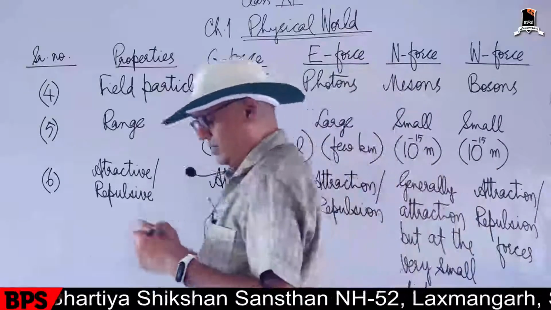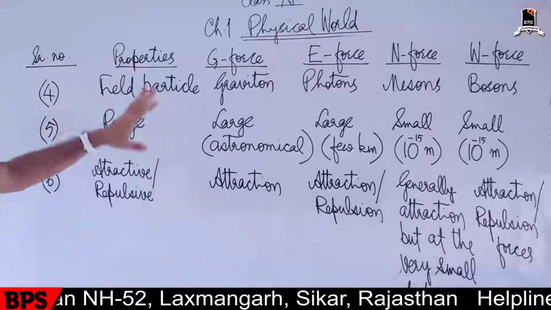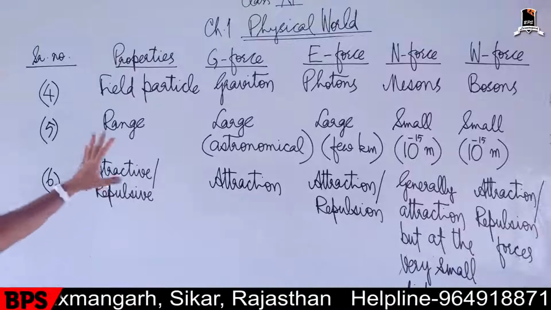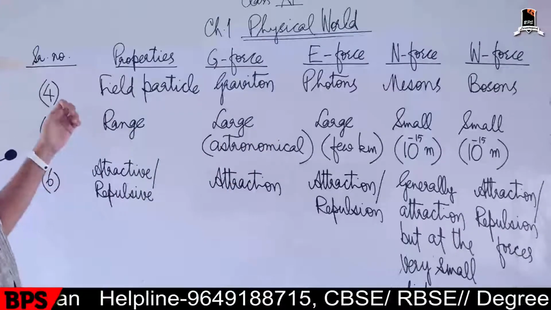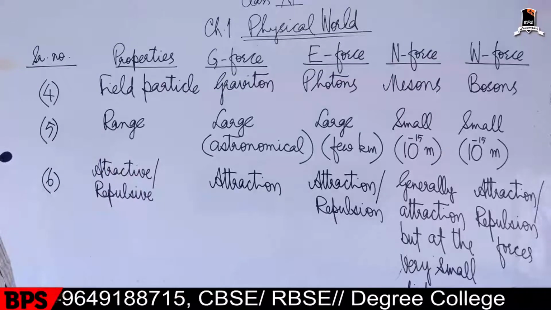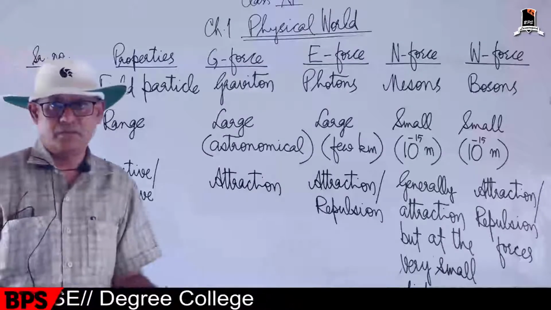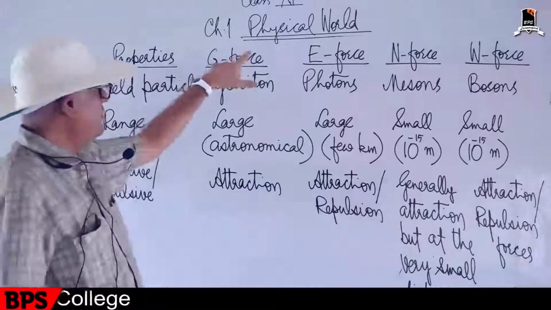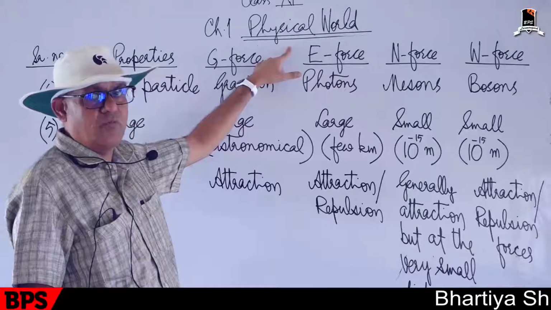So these are a few properties which we have compared in a chart form about the 4 fundamental forces of nature, and this is the whole chapter. The first chapter named Physical World in the NCERT textbook, volume 1.